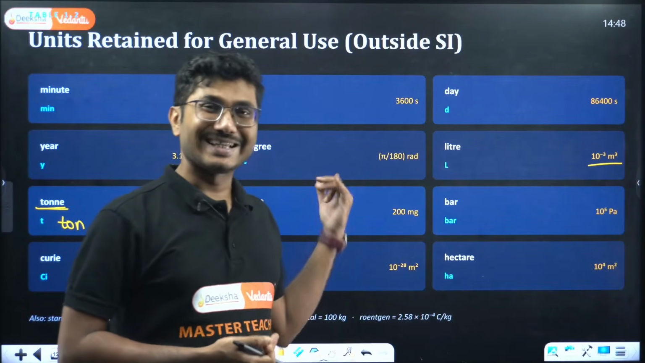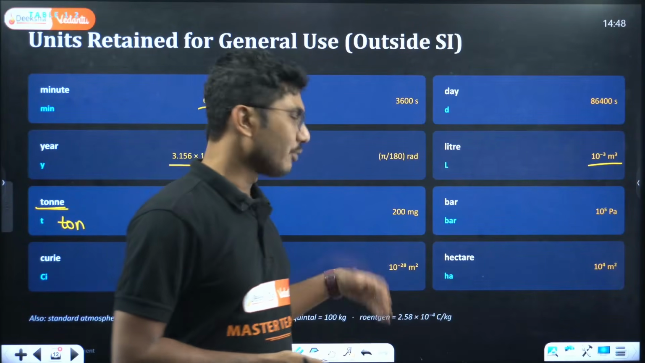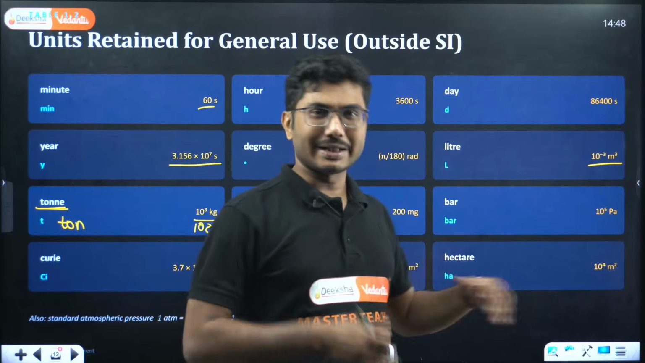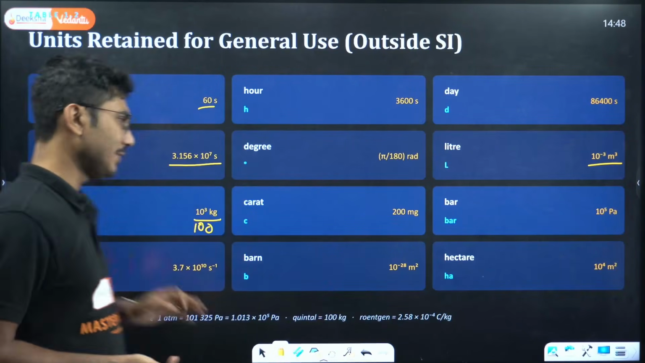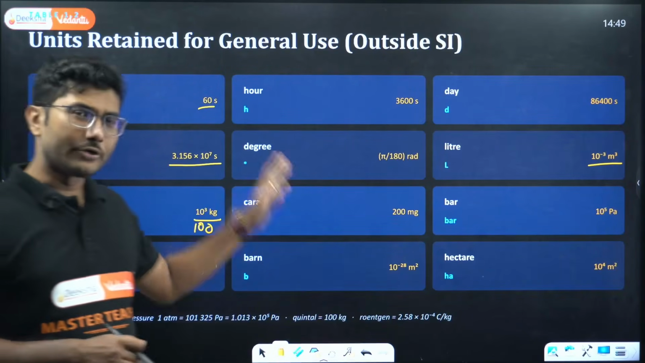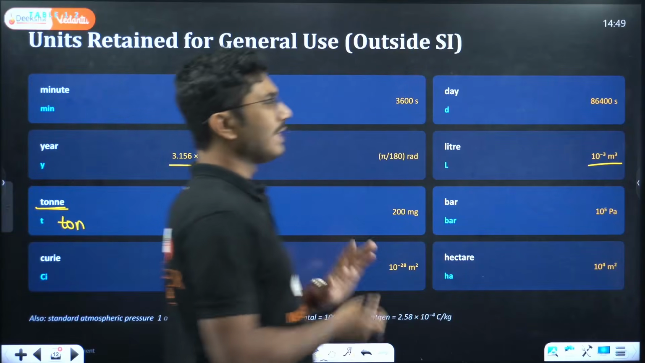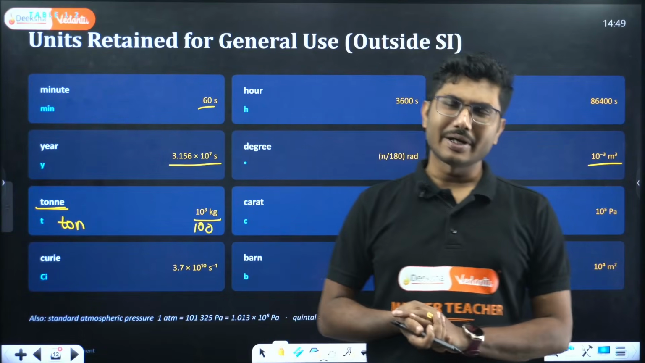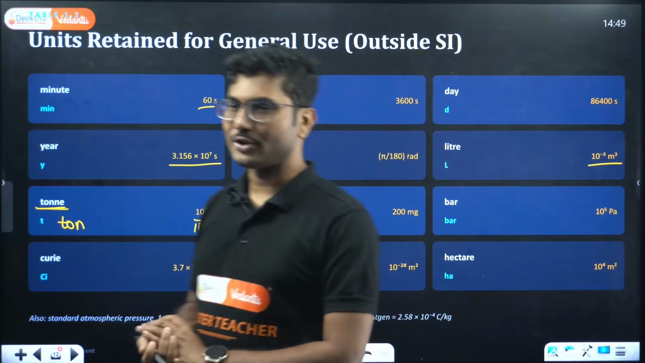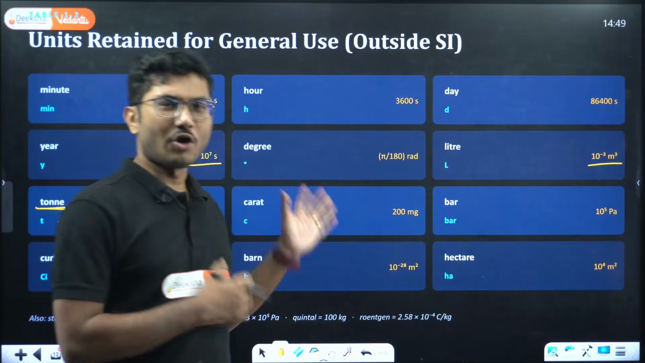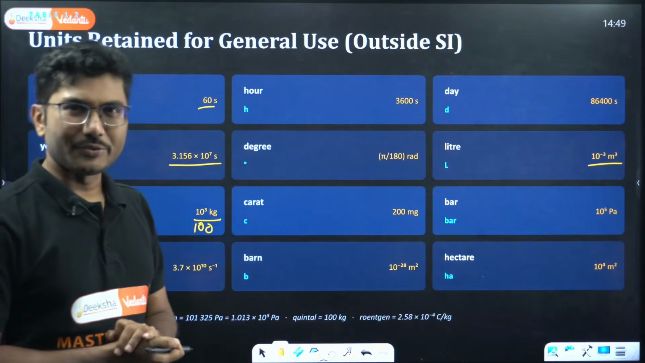Acre is also used, 1 acre, 2 acre. So hectare and acre are units of area. So there are some common units. You don't need to remember everything. It is just for your understanding that even though SI units are there, in our day-to-day life we sometimes use units which are not limited to SI units alone.